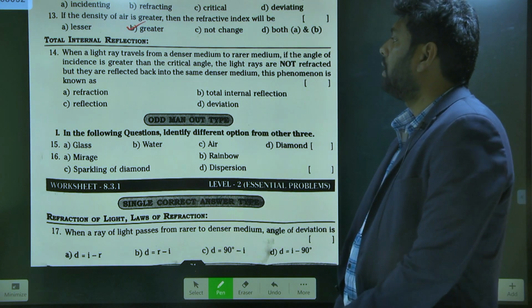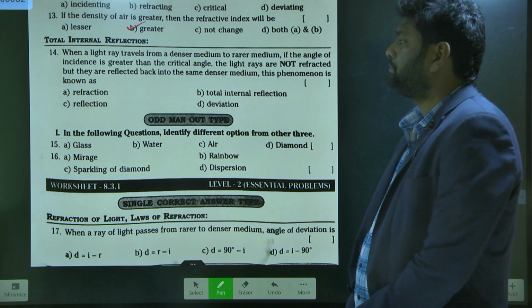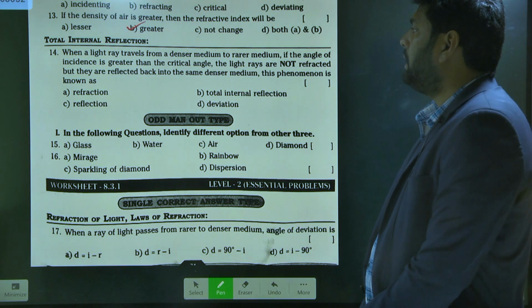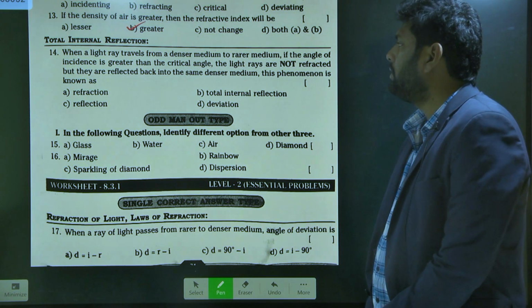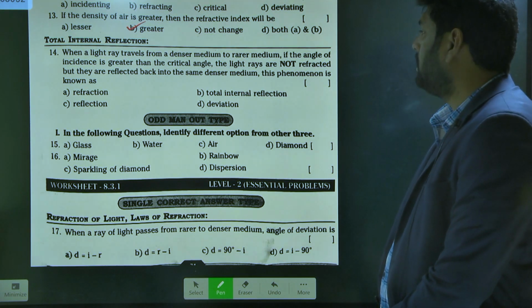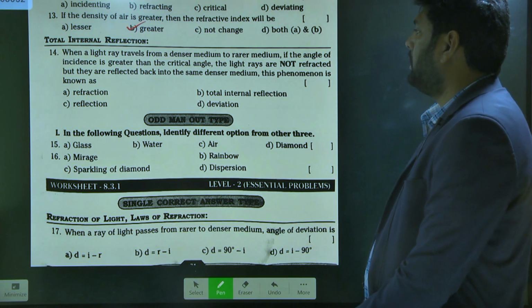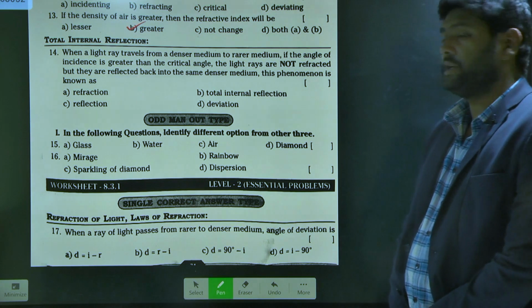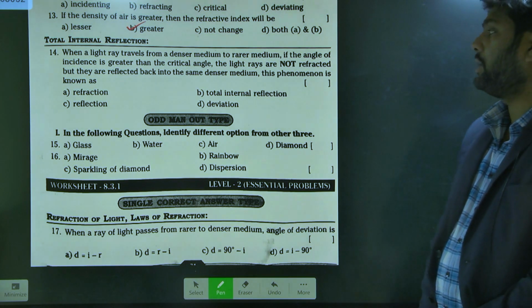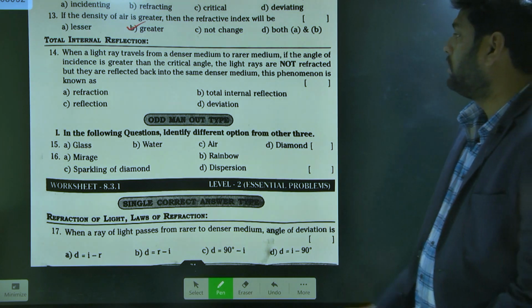Next question, related to total internal reflection. When a light ray travels from denser medium to rarer medium, if the angle of incidence is greater than the critical angle, the light rays are not refracted but reflected back into the same denser medium. The phenomenon is known as total internal reflection. Very good.